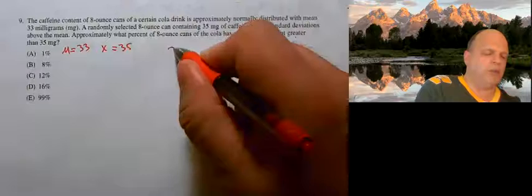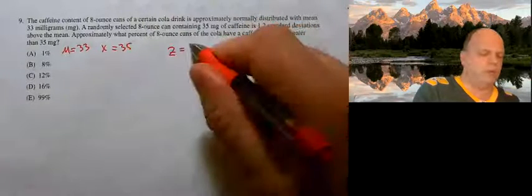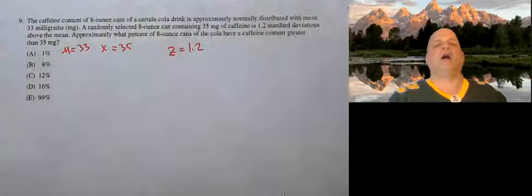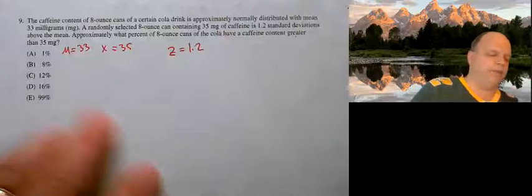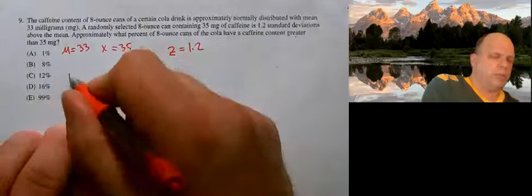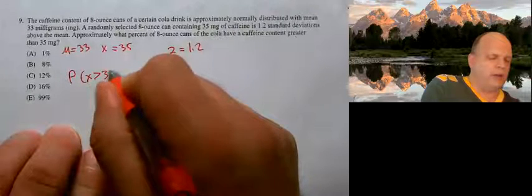This time they gave me a Z-score. They gave me a Z equal to 1.2. Approximately what percent of 8-ounce cans of the cola have a caffeine content greater than 35 milligrams? So we want the probability that X is greater than 35.